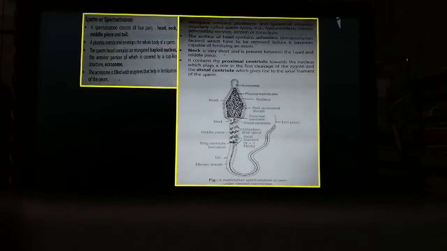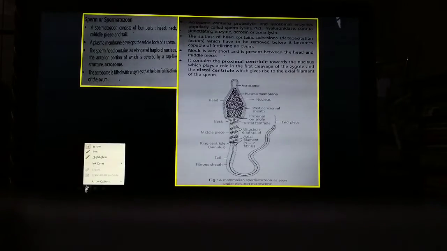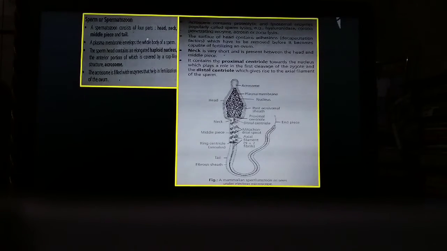spermatogenesis. Now let us see how the sperms look. So each sperm has 4 parts, that is head, neck, middle piece and tail, and they are surrounded by plasma membrane, and the sperm head has an elongated haploid nucleus, and the upper anterior portion of the sperm has a cap-like structure which is known as acrosome.